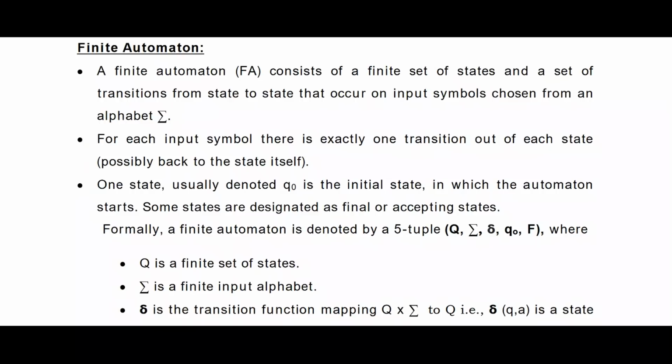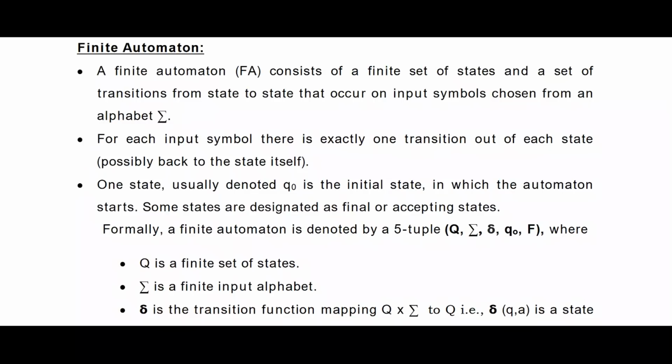So when you go through the proper definition, a finite automata consists of a finite set of states and transitions from one state to another state based on the input symbols over the alphabet sigma. That means a finite automata has some states and it changes from one state to another state.